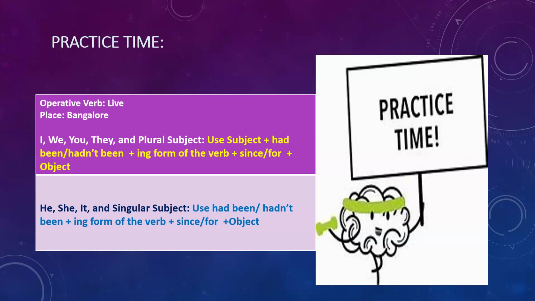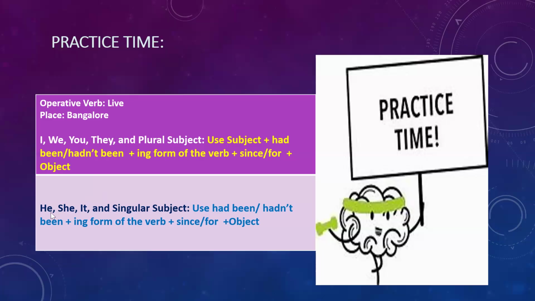Let's go for it. We had been living in Bangalore for the last 30 years. We hadn't been living in Bangalore for the last 30 years. In the same way, you may try with you, they, and some plural subjects like children, teachers, parents, like that, and frame the sentences.